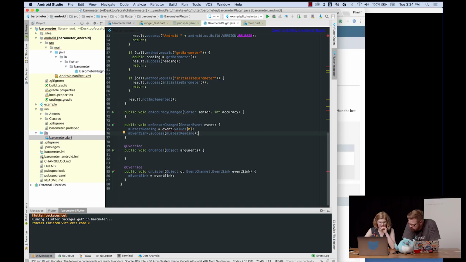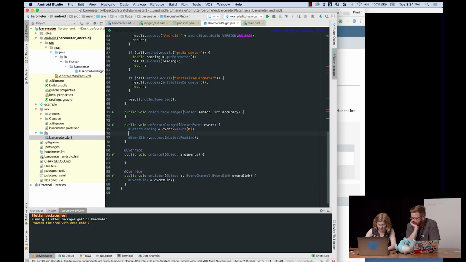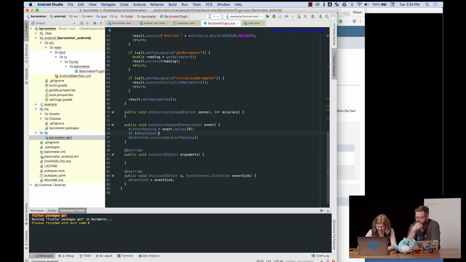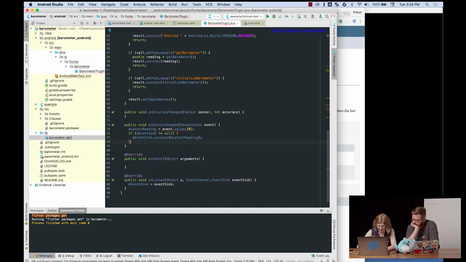Now we might want to be adding a check. We should probably check that it's not null there, because otherwise, if they haven't listened yet, we will immediately crash. Were we smart enough to do this with Kotlin, we could just make it a type-safe call, but in Java we do a null check. So if we have an event sink, use it, and then on cancel, we could just null it out. Yeah, eventSink equals null. Gone. Okay, well that's cool.